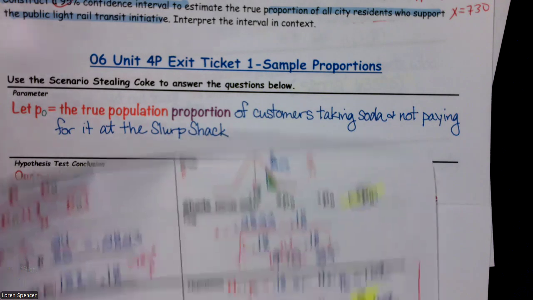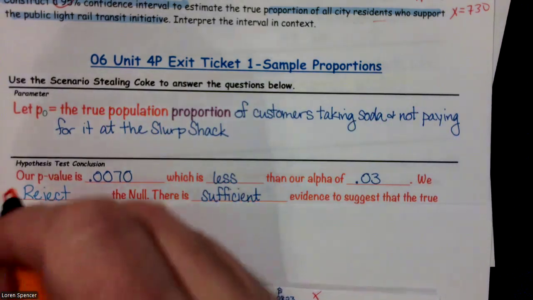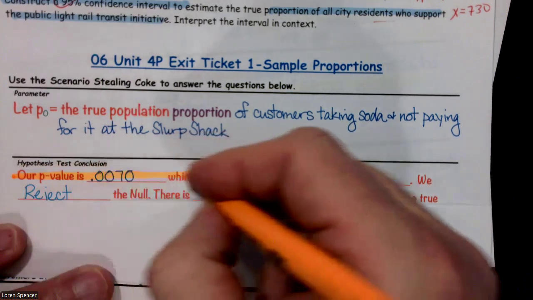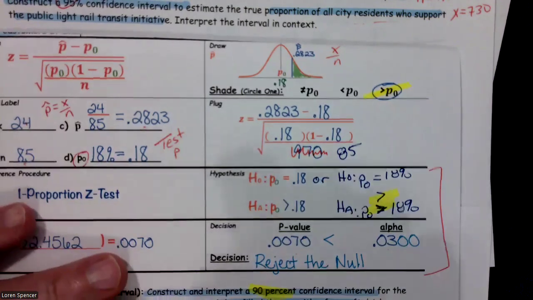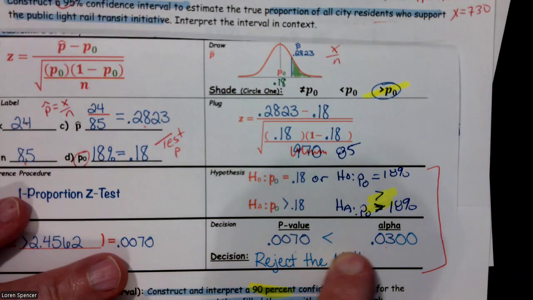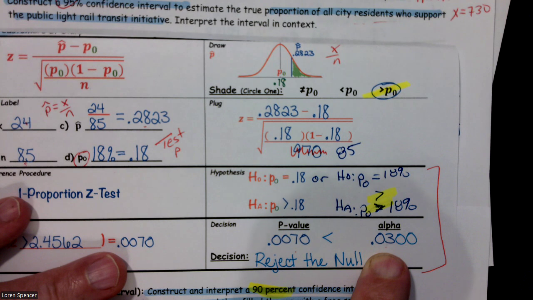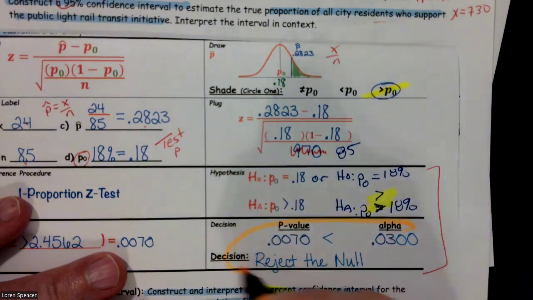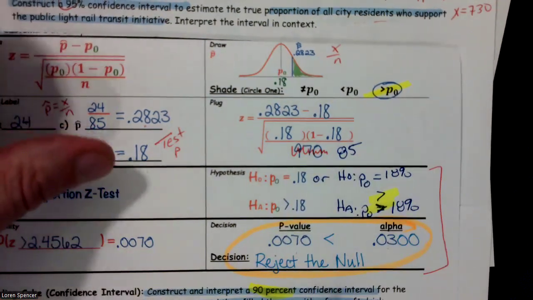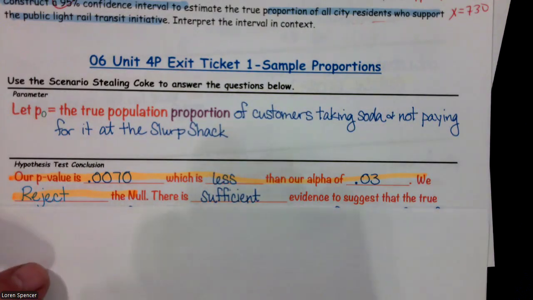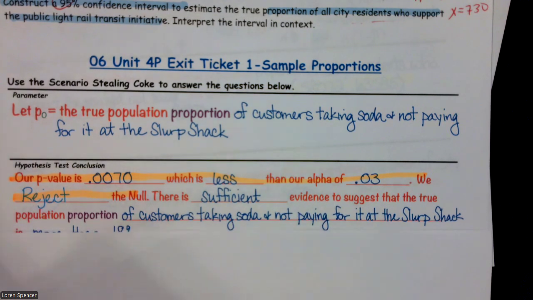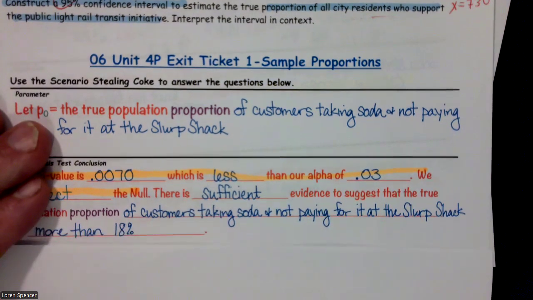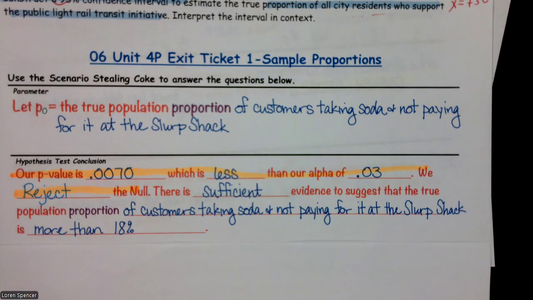That information right here came straight off of our warm-up. Our p-value of 0.0070 is less than our alpha of 0.03. We reject the null. So this is what gave us those first two sentences. So there's sufficient evidence to suggest that the true population proportion of customers taking soda and not paying for it at Slurp Shack is more than 18%.